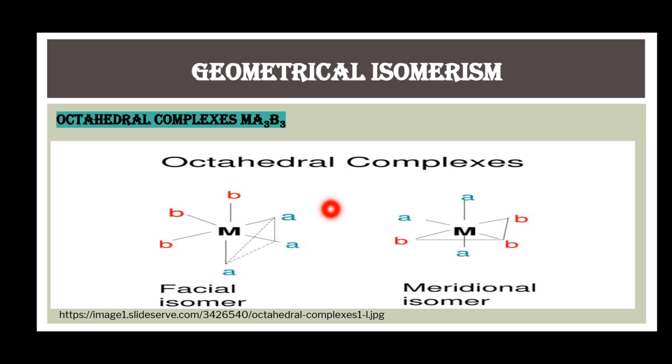When the 3 donor atoms of 3 same ligands are present on the same triangular face of an octahedron, the isomer is known as facial isomer, whereas when the 3 same donor atoms of the same ligand are present on the same equatorial plane of the octahedron, the isomer is called meridional isomer or simply MER isomer. So these are the two isomers of a complex